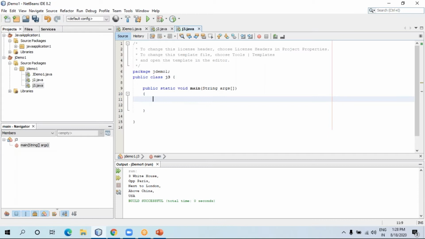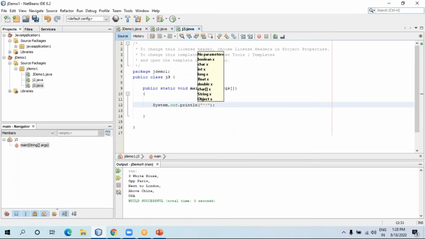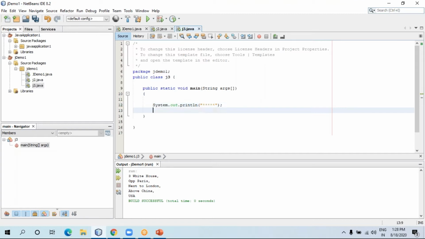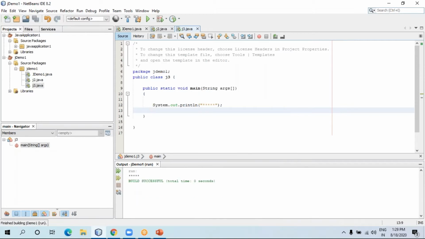Now what I want to print is stars horizontally, 5 stars horizontally, means star, star, star, star, star, 5 times. So let me write over here System.out.println and let me write star, 1, 2, 3, 4, 5. As I told you, if you want to print any text, star is also considered as a text over here, means it's a character. I know it's a symbol, but it is considered as text here. Now let me right click and let me run. See the output. It will display star 5 times horizontally.